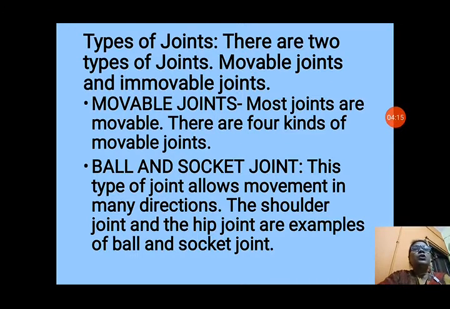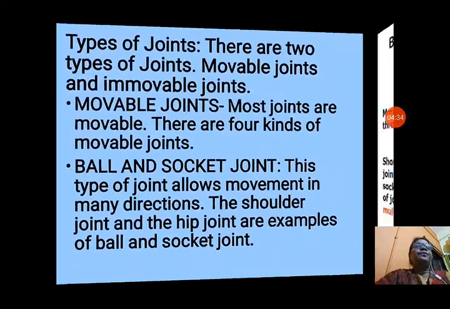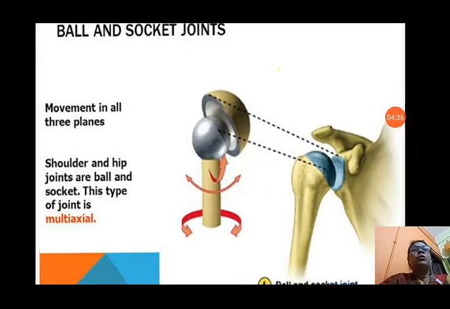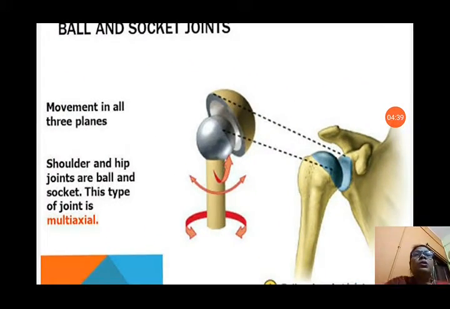Movable joints are of four kinds. First, the ball and socket joint. This type of joint allows movement in many directions. The shoulder joint and the hip joint are examples of ball and socket joints. We can move our hand from the shoulder and our legs from the hip joint in many directions. You can see the picture here, ball and socket joint. Movement in all three planes. Shoulder and hip joints are ball and socket joints. This type of joint is multi-axial.